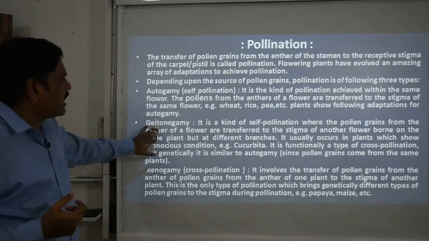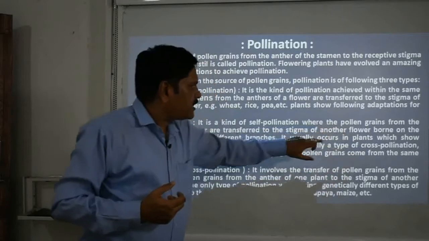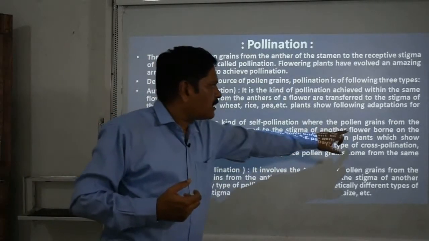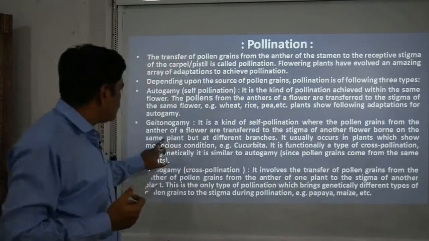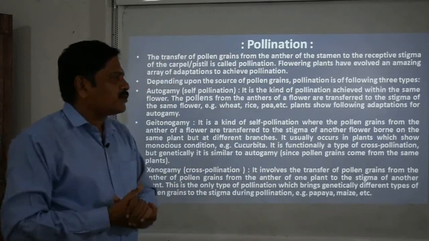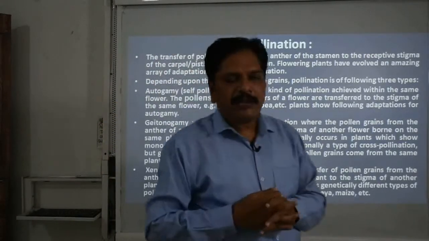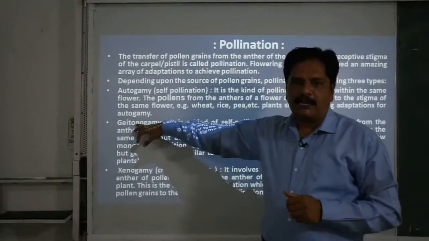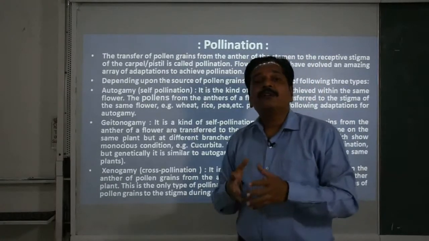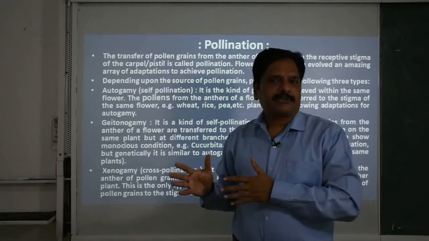Then the second one is geitonogamy. It is a kind of self-pollination where the pollen grains from the anther of a flower are transferred to the stigma of another flower borne on the same plant but on a different branch. Why do we mention it separately, even though it is a type of self-pollination? Because the flowers are unisexual, either staminate flowers or pistillate flowers.